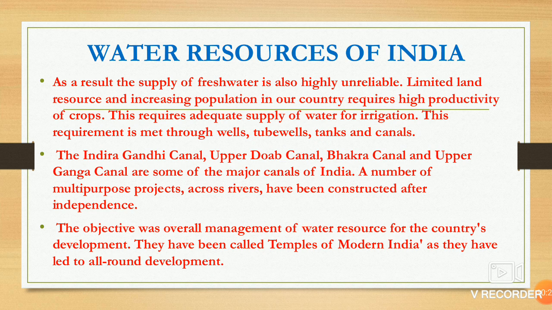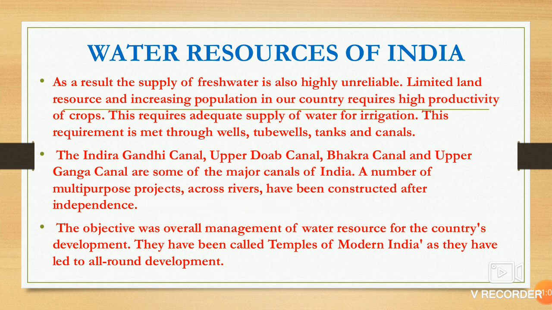As a result, the supply of fresh water is highly unreliable. We have limited land resources because the population is increasing day by day. Population is increasing, so we need to grow more crops to fulfill the demand. We need more productivity of crops, and this also requires a lot of water, means many irrigation methods. We need water for irrigation through wells, tube wells, tanks and canals. Indira Gandhi Canal, Upper Doab Canal, Bhakra Canal, Upper Ganga Canal are major canals of India.